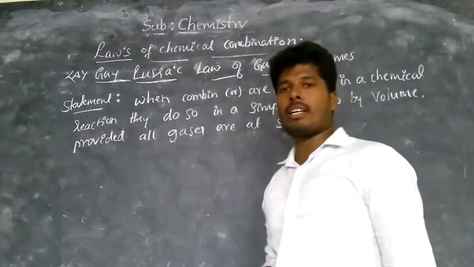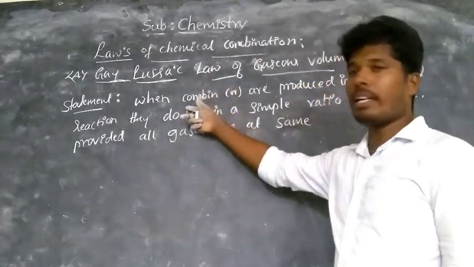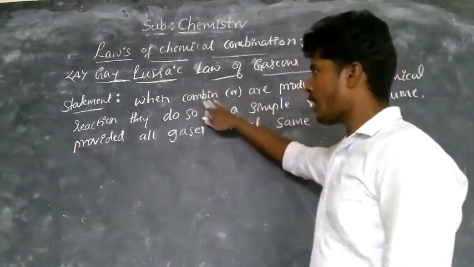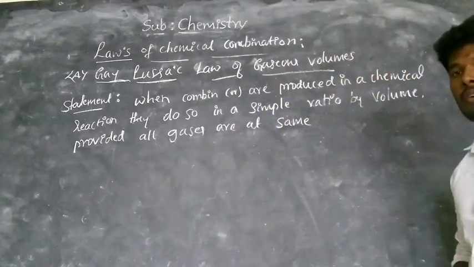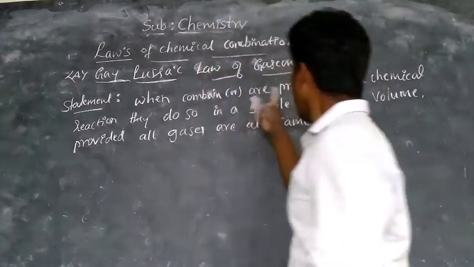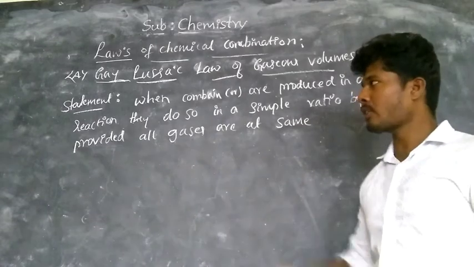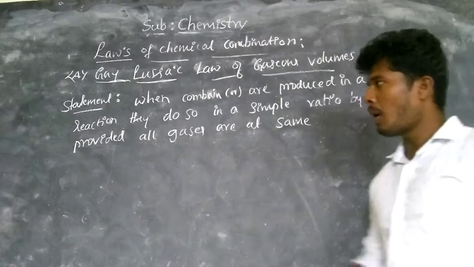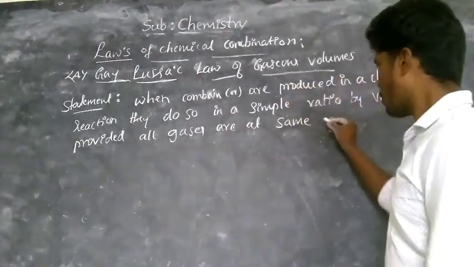Gay-Lussac says that when gases are combined or produced in a chemical reaction, they do so in a simple ratio of volume, provided all gases are at the same temperature and pressure.